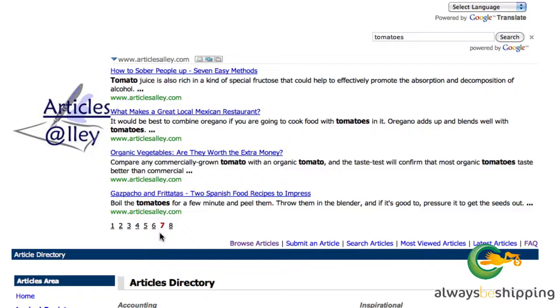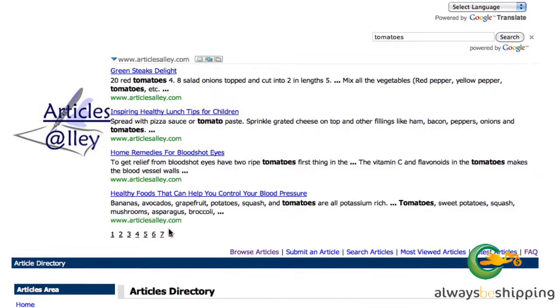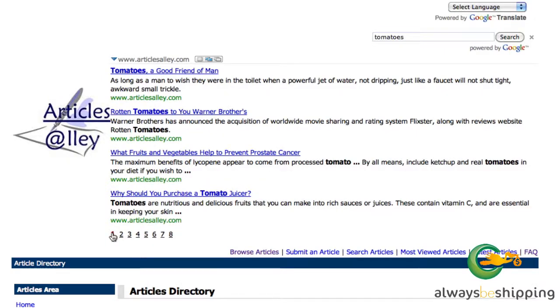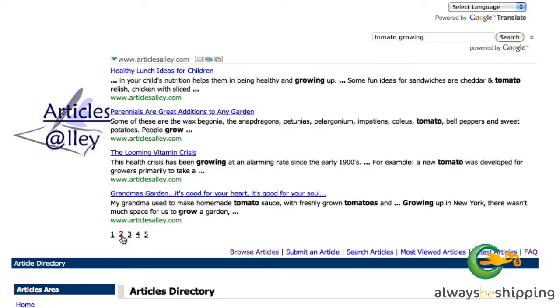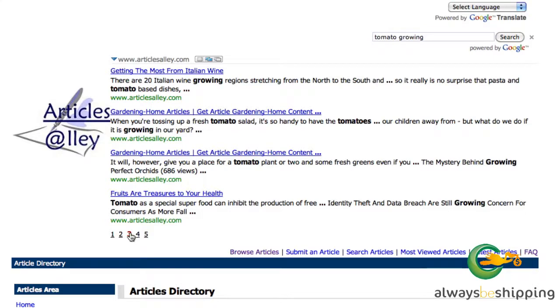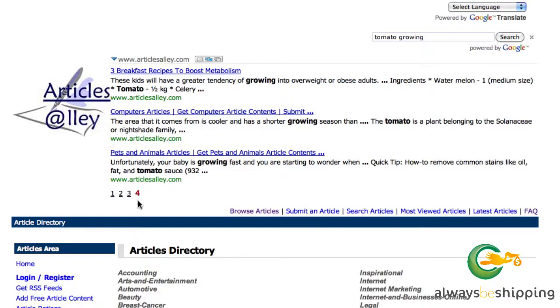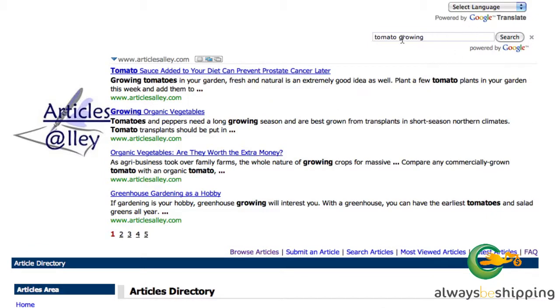Who knew? Organic vegetables. So we're not finding anything specific to tomato growing. So instead what I might do if I needed a piece of content and I wanted to publish it to my site is I'd go back to tomato because that's where we saw a few. Tomato growing, and there was some articles about prostate cancer and tomatoes, which I can't find now, of course. Tomatoes, cancer.